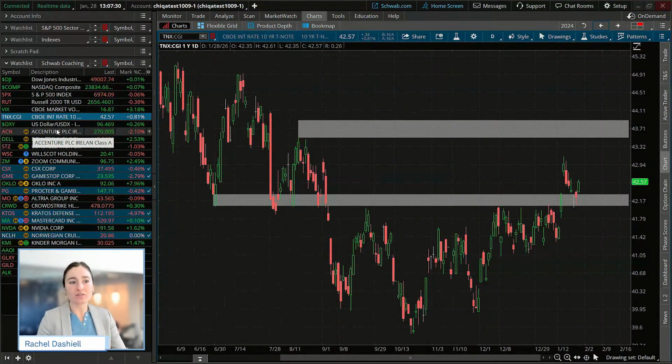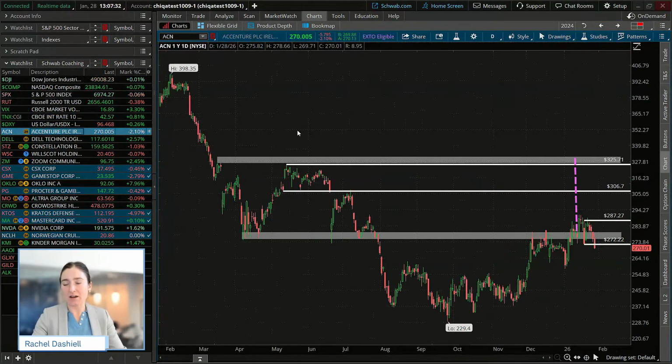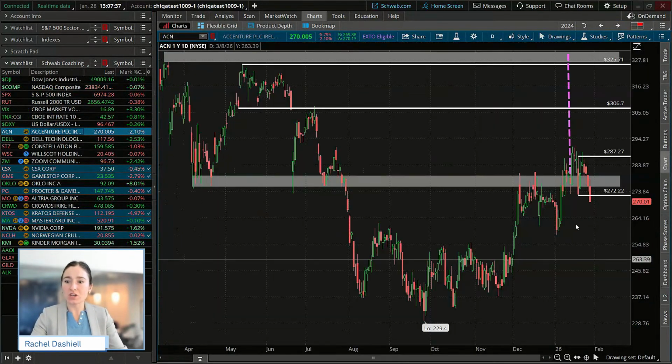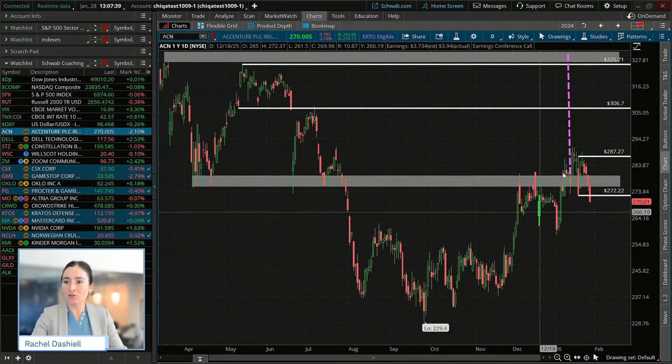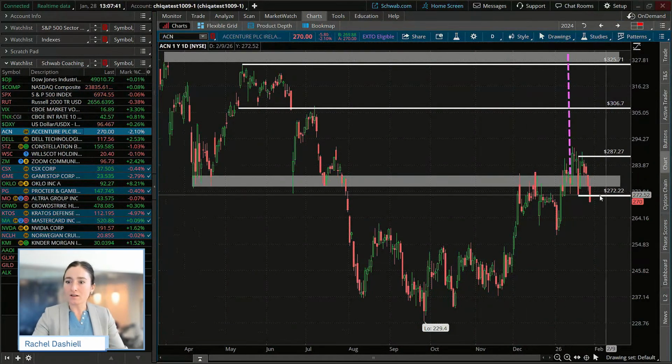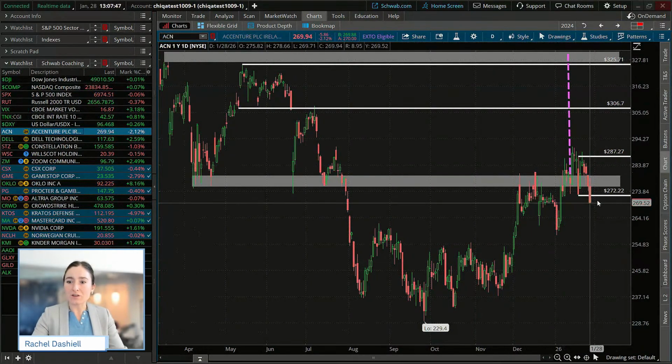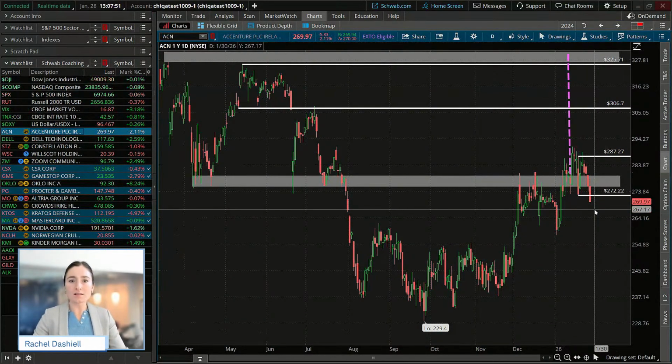So today we actually got stopped out of ACN. We went long the shares when we saw this cup and handle pattern. We had our stop set at 272.22, right at the low of that previous candle. You guys can see that we got stopped through today. So we cut our losses. We are out of that one. Let's take a look at another one here.